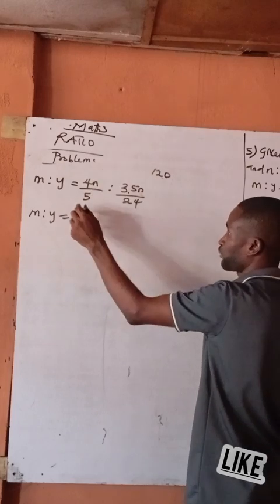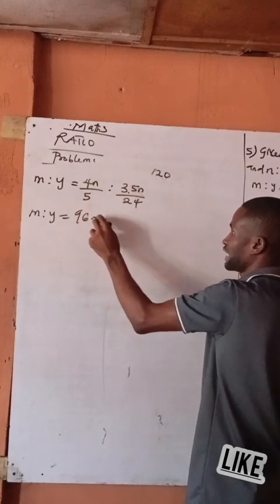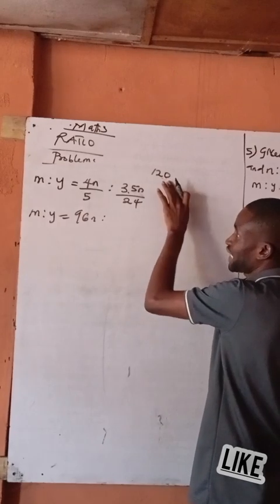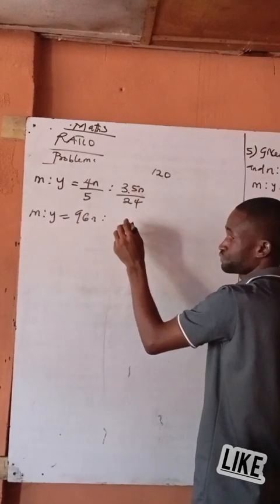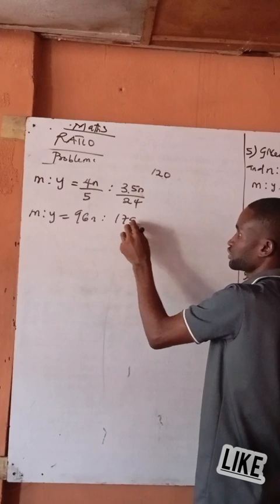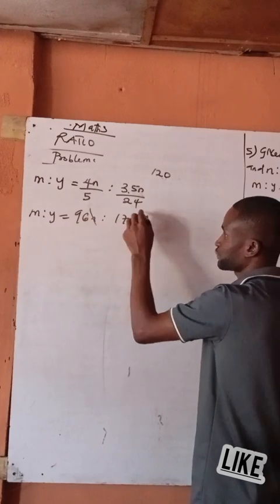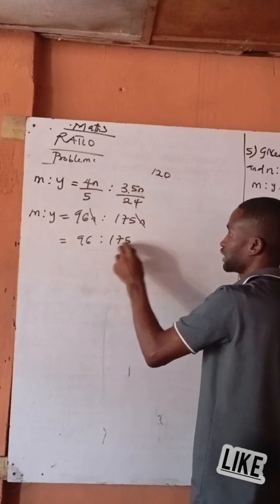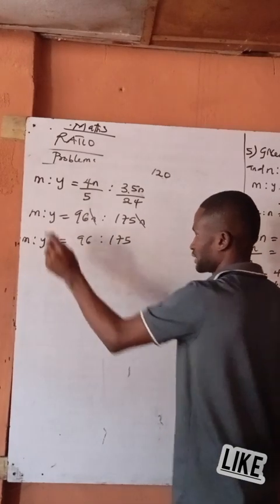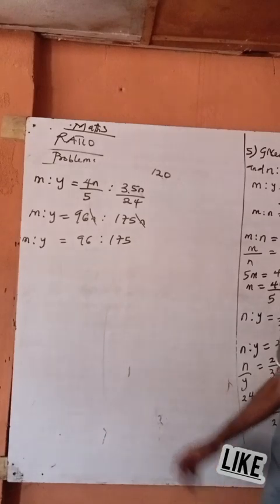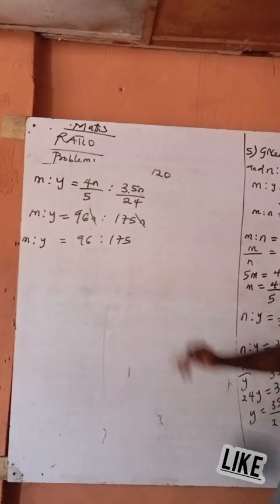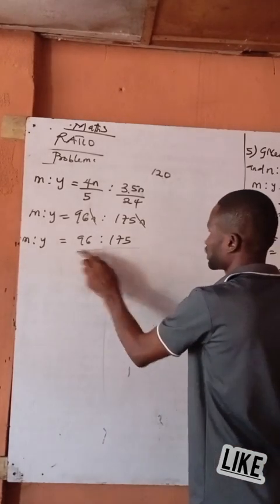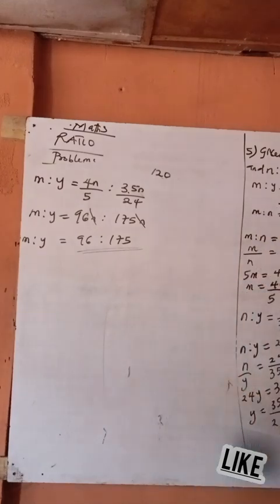4 times 6N. 34 by this one is 5. 5 times 35, 170 what? N. Can N cancel N? So which is 96 into 170 what now? M is to Y, I guess? So is there anything that can divide? Because nothing can divide, that is our answer.